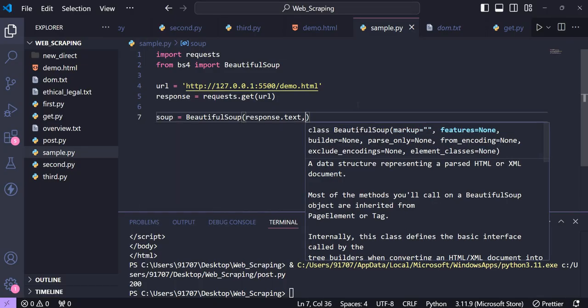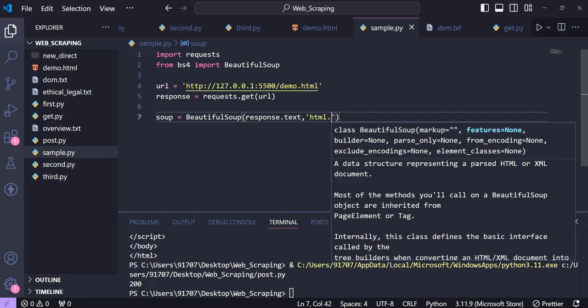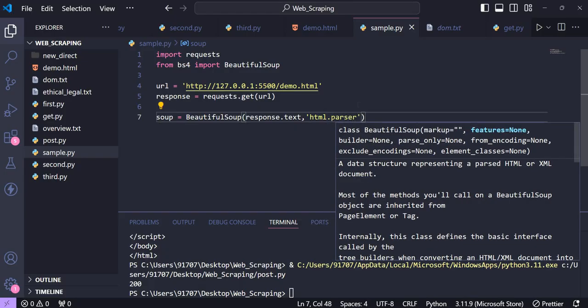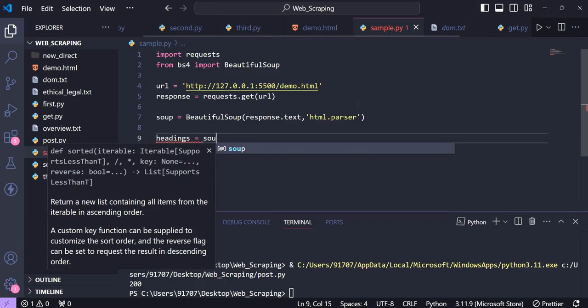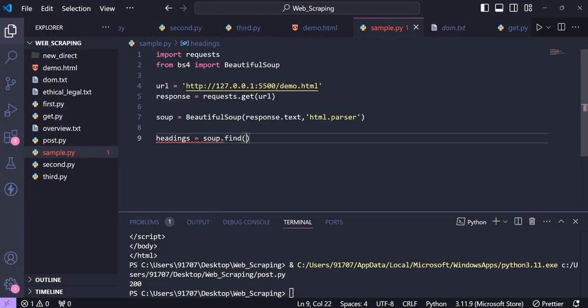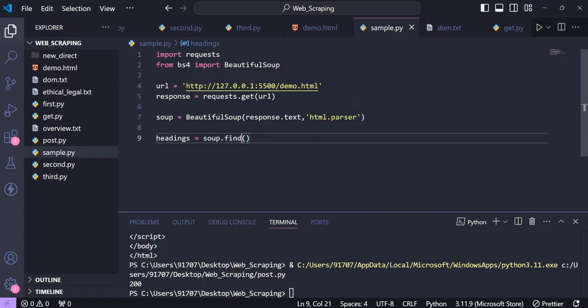Now from the response.text, we'll parse using the HTML parser. This is going to parse the HTML, and then we'll extract the headings only, the h1 tags. So soup.find is a function, or not find, find_all, because we want to find all the h1 tags. So find_all, and then let's give the h1 tag.